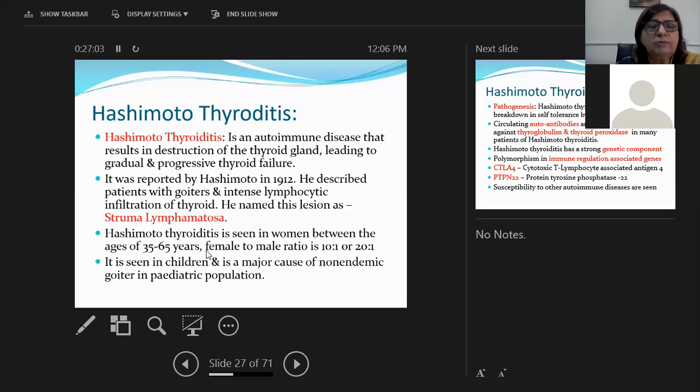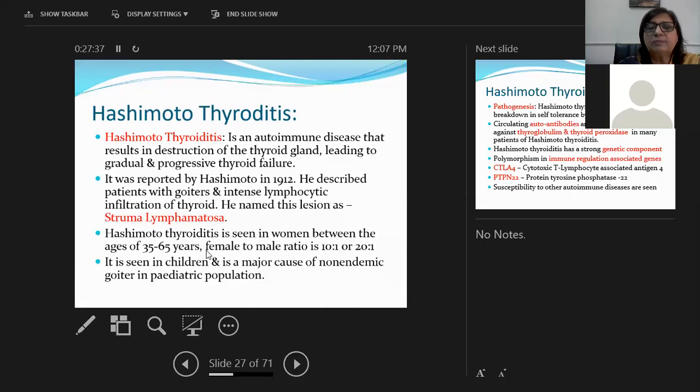The history of Hashimoto's thyroiditis is like this. It was reported in 1912 by Hashimoto. He described patients with large thyroid glands with intense lymphocytic infiltration of the thyroid, and he named this condition struma lymphomatosa. Struma is the old name for the thyroid gland. Okay, struma ovarii, as I've told you, is the presence of thyroid tissue in the ovaries in case of teratoma. I hope you remember that. So struma lymphomatosa was the name given to Hashimoto's thyroiditis by Hashimoto in 1912.